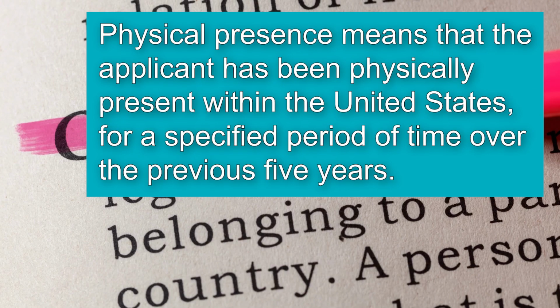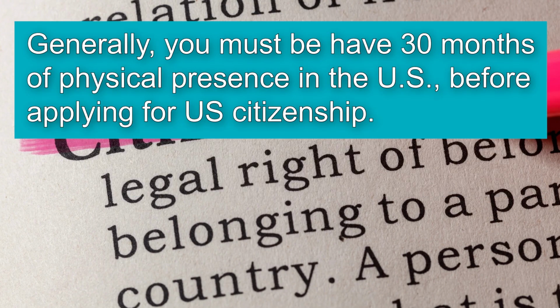Physical presence means that the applicant has been physically present within the United States for a specified period of time over the previous 5 years. Generally, you must have 30 months of physical presence in the U.S. before applying for U.S. citizenship.